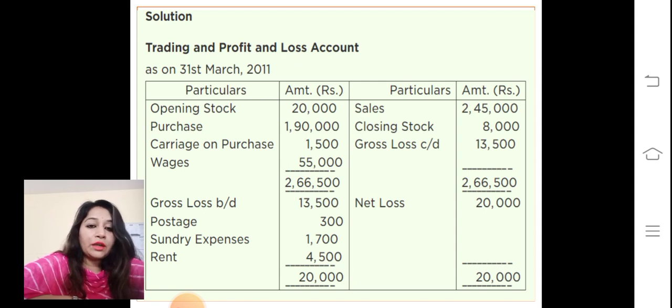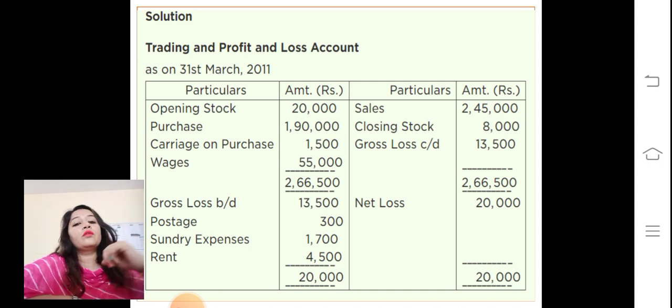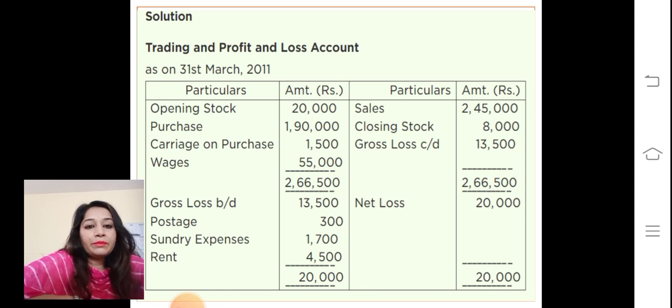First, we need to calculate the first step, that is the trading and profit and loss account. This is the table, trading and profit and loss account as on date, whatever the date is, we will mention the particulars and amount. This is the proforma. The left side is for 'To' and the right side is for 'By'. To opening stock, to purchases, to carriage on purchases, to wages. On the other side, by sales, by closing stock.